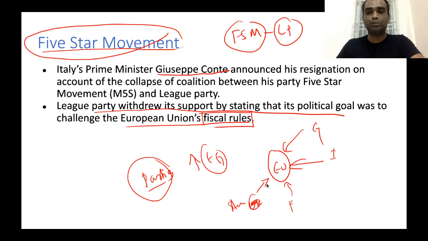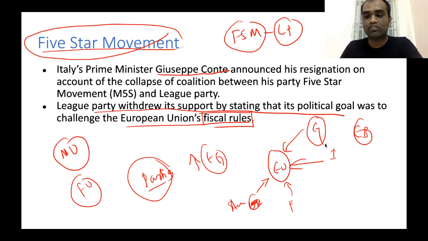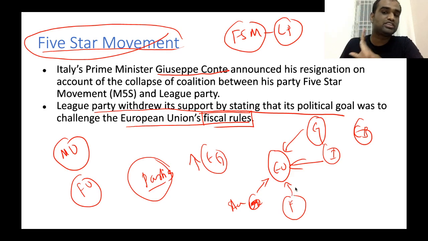Now, under the European Union, there is a monetary union, but there is no fiscal union. This means that even though the currency as well as the central bank for all these countries is the same, these countries will follow different fiscal rules. For example, Germany has a strong fiscal consolidation policy, which means that their debt is very low. But Greece has a higher amount of fiscal deficit.